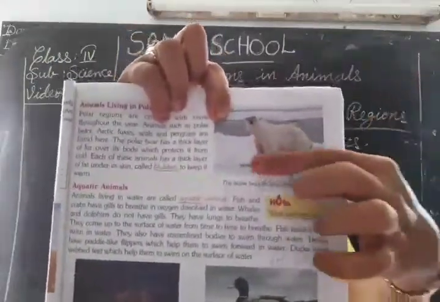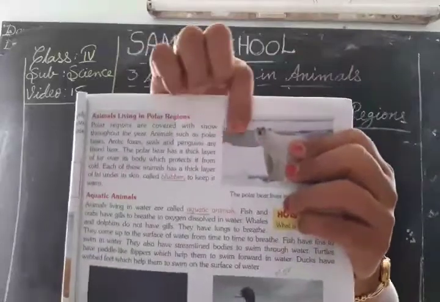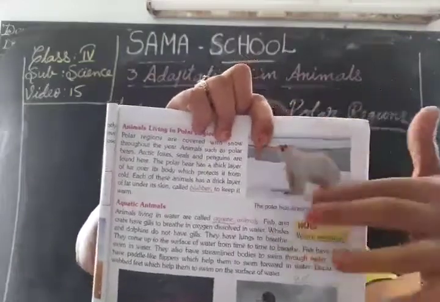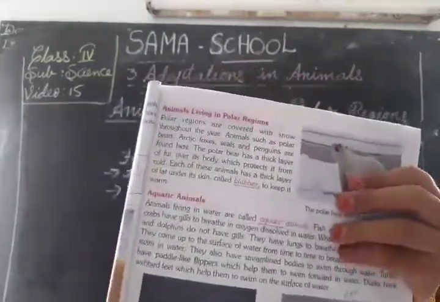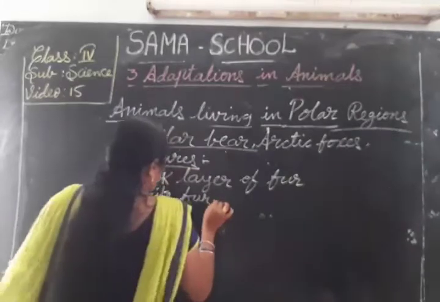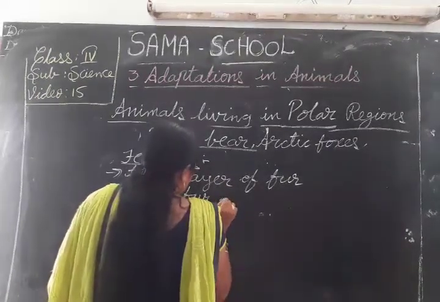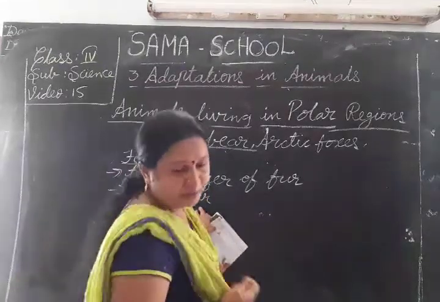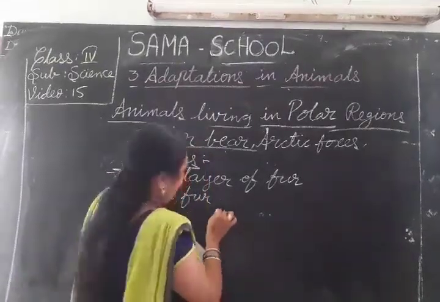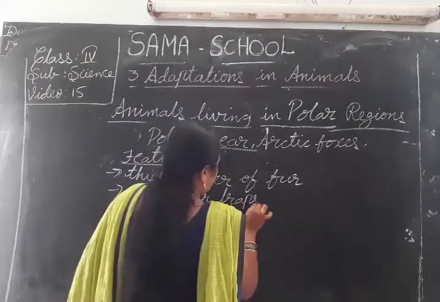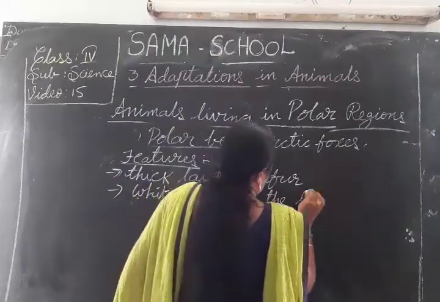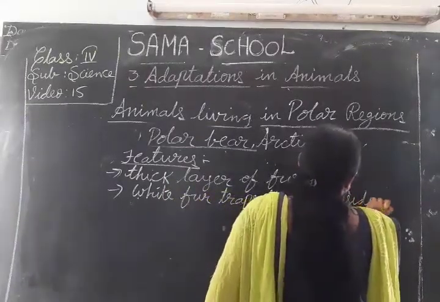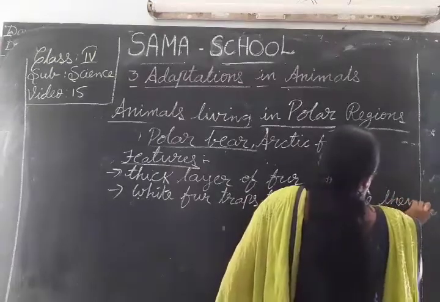Beneath the hollow fur, this body has a thick layer of white fur, which traps the air inside. That is one of the features.